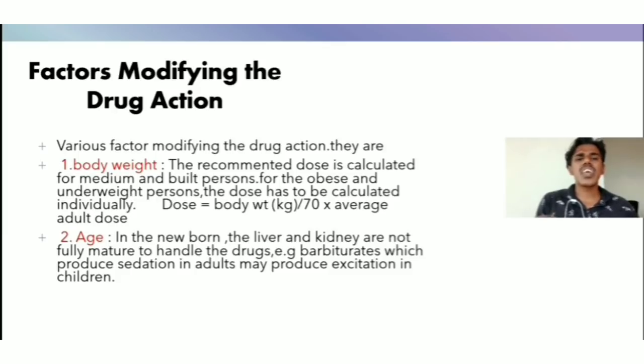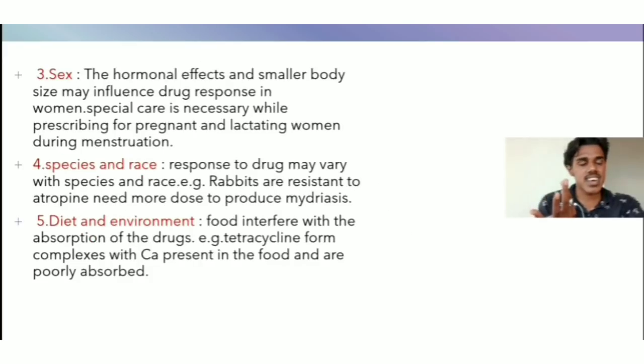The second one is age. In the newborn, the liver and kidney are not fully matured to handle the drugs. Example: barbiturate, which produces sedation in adults, may produce excitation in children and newborns. That is a main difference in age.